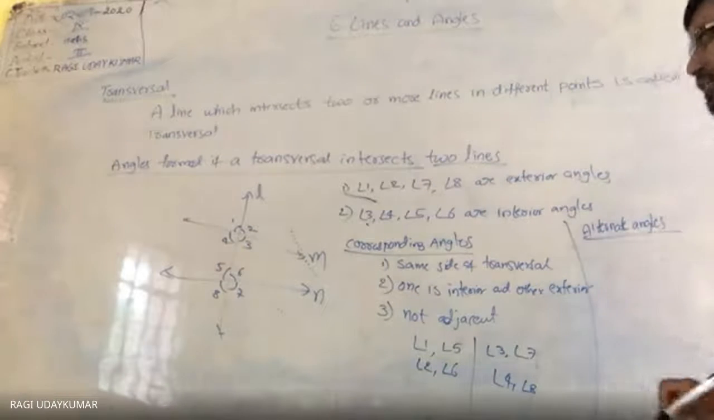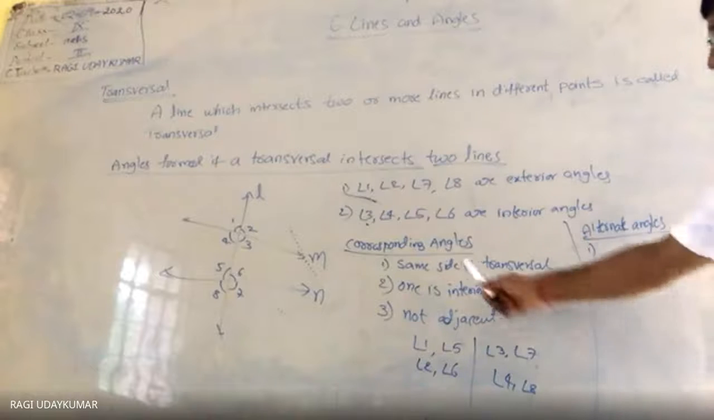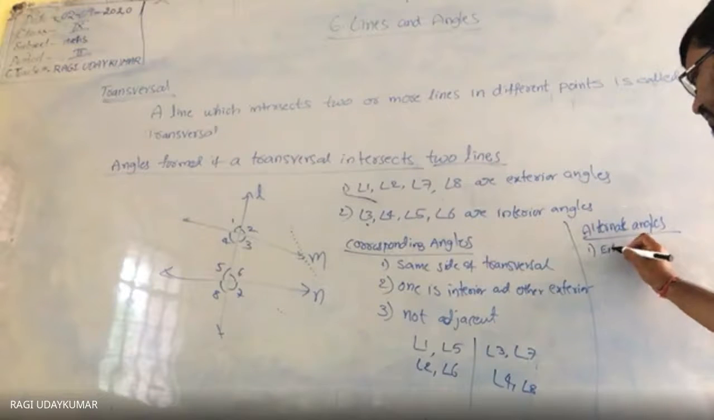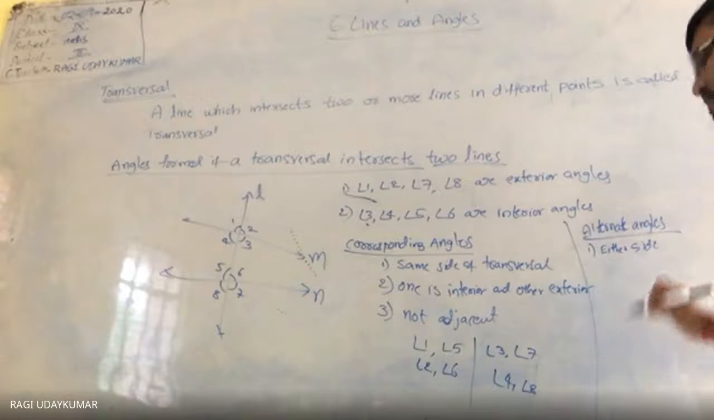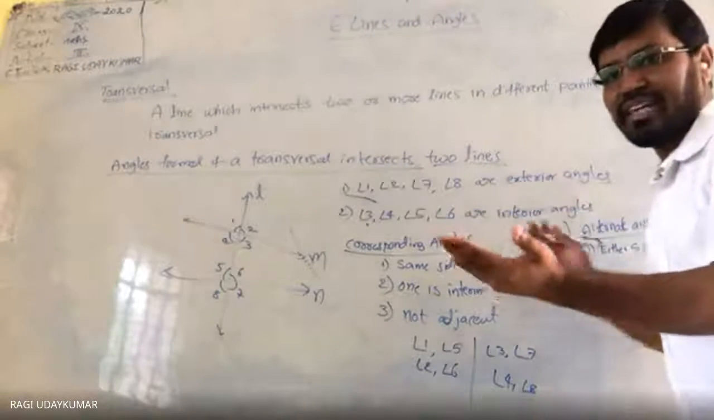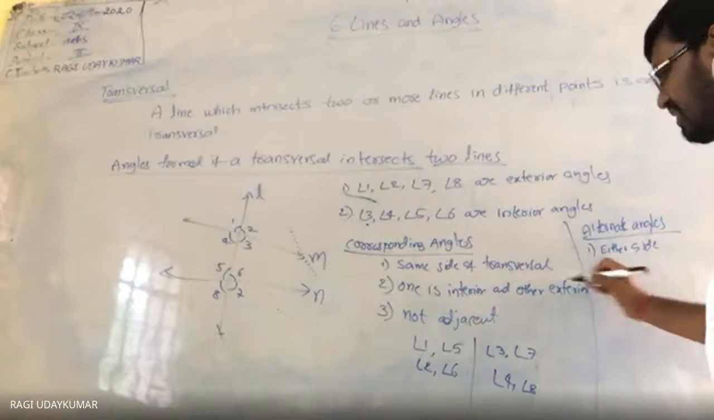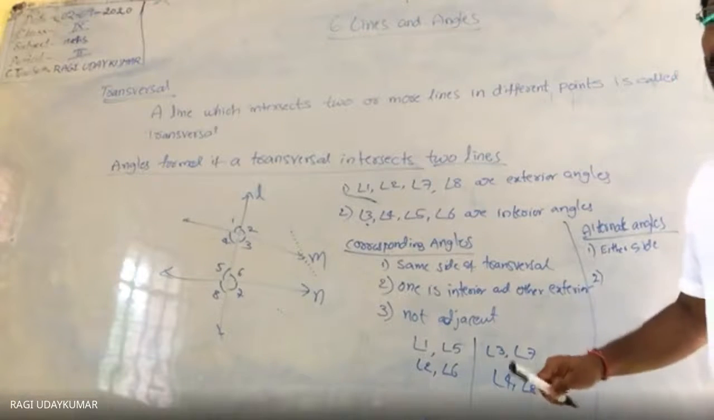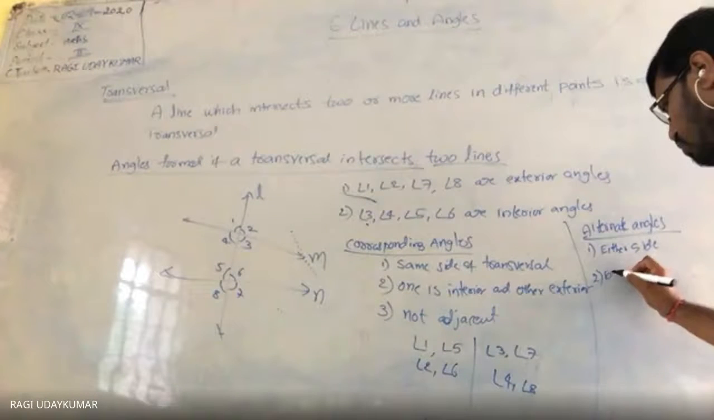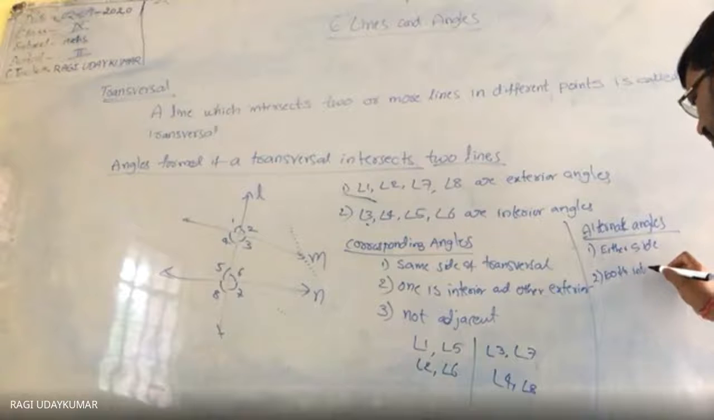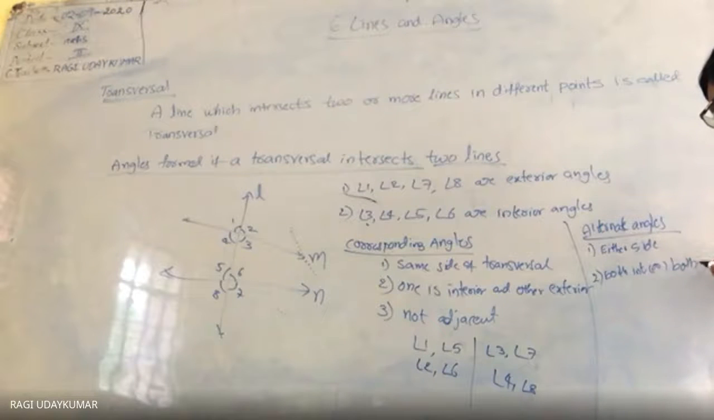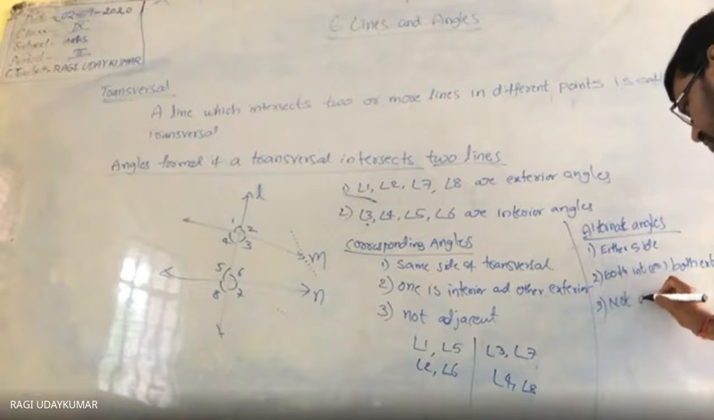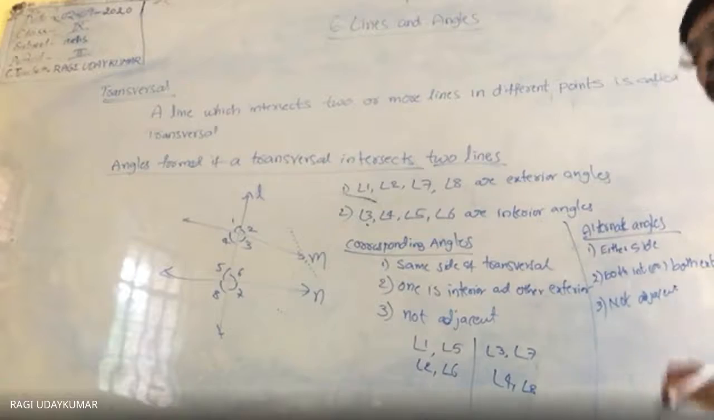Alternate angles have 3 conditions. The first condition is on either side: either side means if one is on the left side, the other should be on the right side. The second condition is also that both should be interior or both should be exterior. The third condition is that they should not be adjacent.